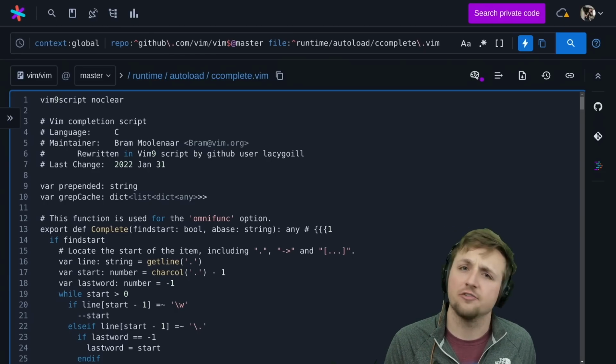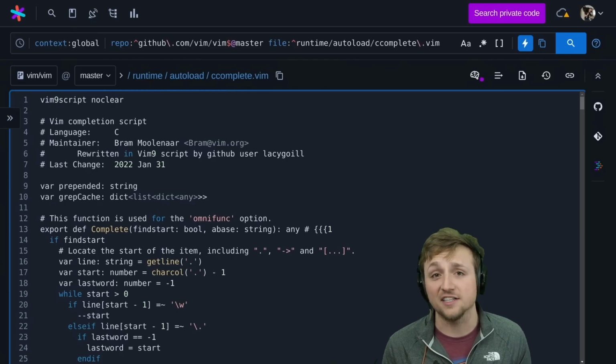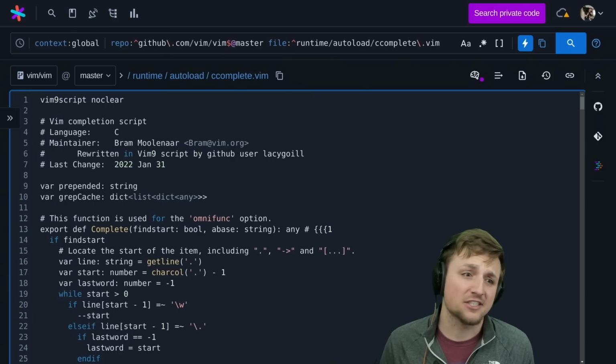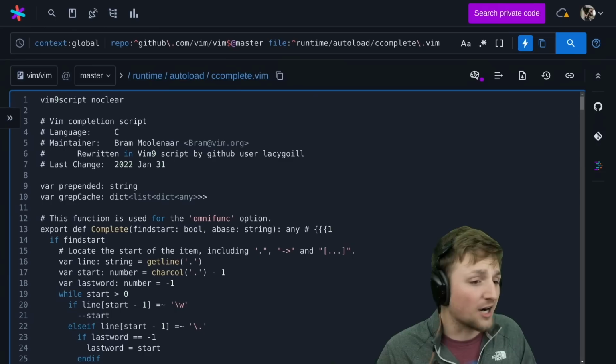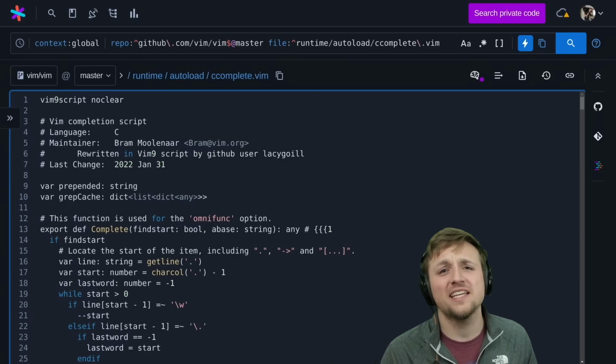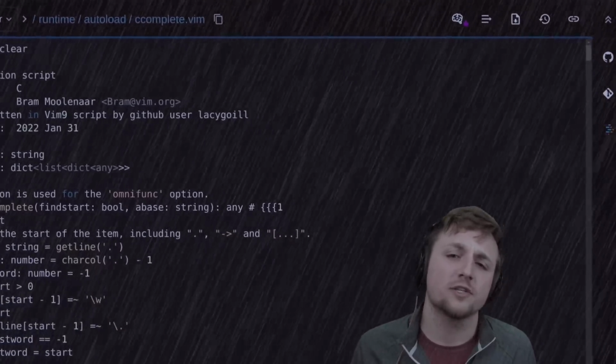But when those files are written in vim9script, we're no longer able to just directly pull those files into NeoVim. We need some alternate solution. And as I've just mentioned, it did not seem that bringing vim9script into NeoVim provided the necessary benefits to justify that cost. So are we left hopeless? Are we left just without any chance of these two communities working together?